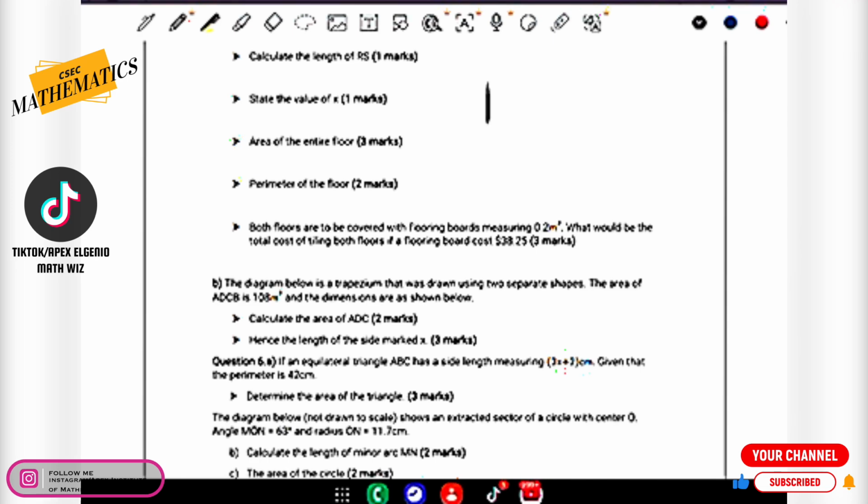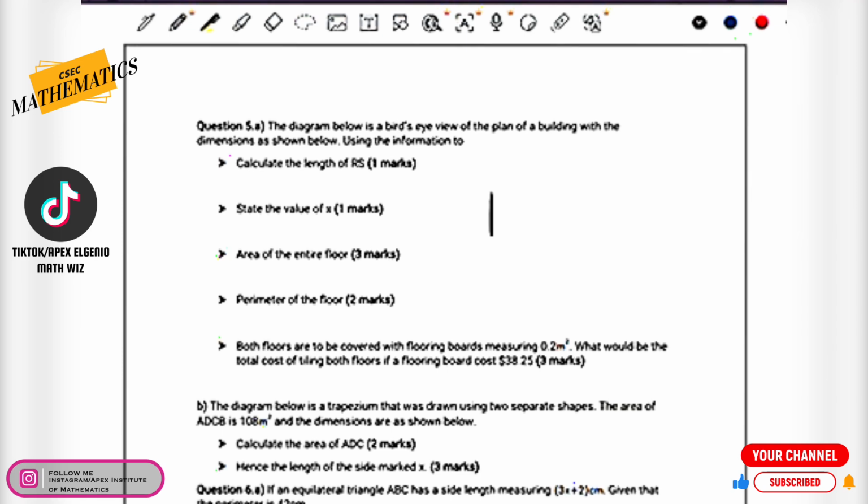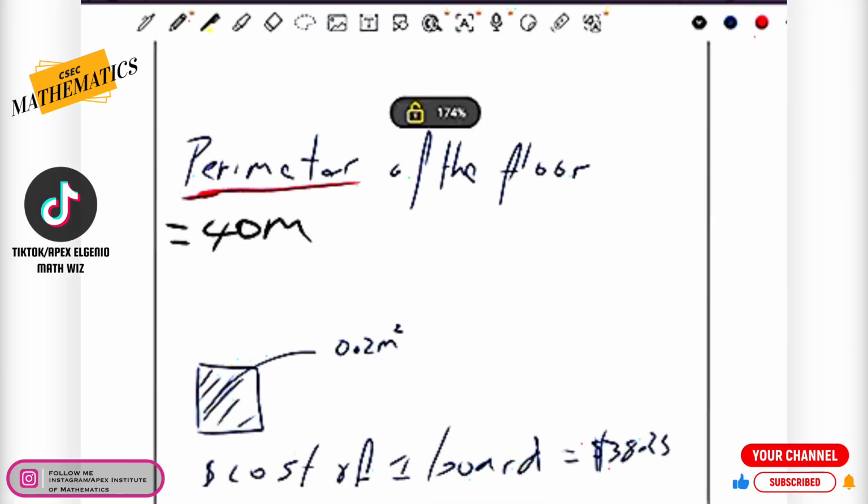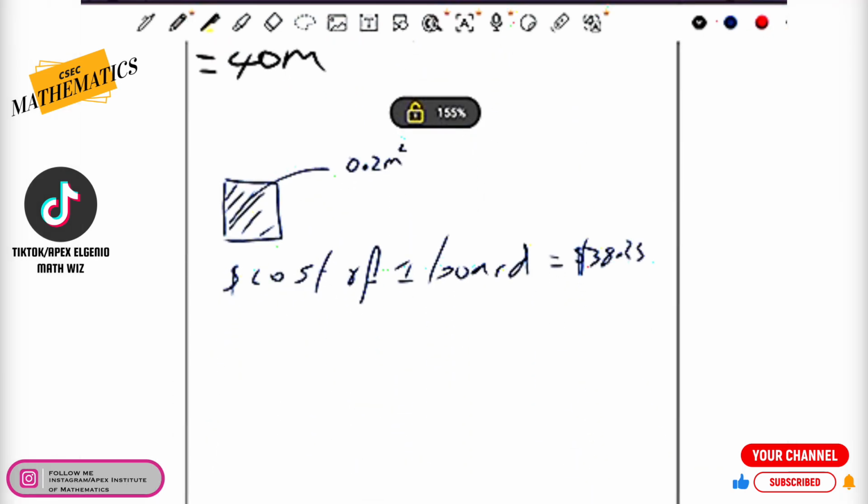So basically what we're going to be doing here is drawing the flooring board. In fact, I think I already drew the flooring board on one of my pages. Hold on, give me a second here, guys. So here we are, I did in fact draw my flooring board. This is one piece of flooring board, and the area of this flooring board is 0.2 square meters. Now the cost of one board is $38.25.